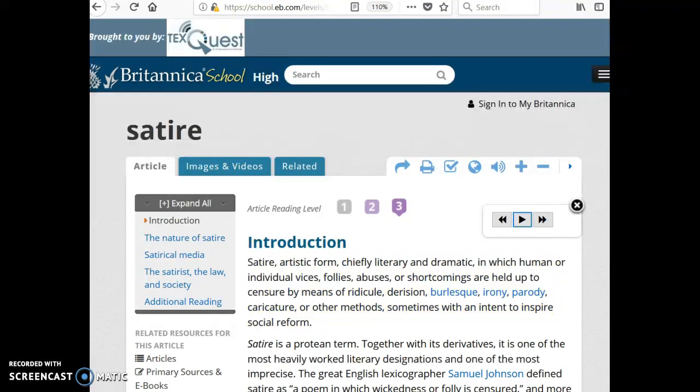So follow along for this activity and what you're expected to do, and kind of just getting familiar with Encyclopedia Britannica.